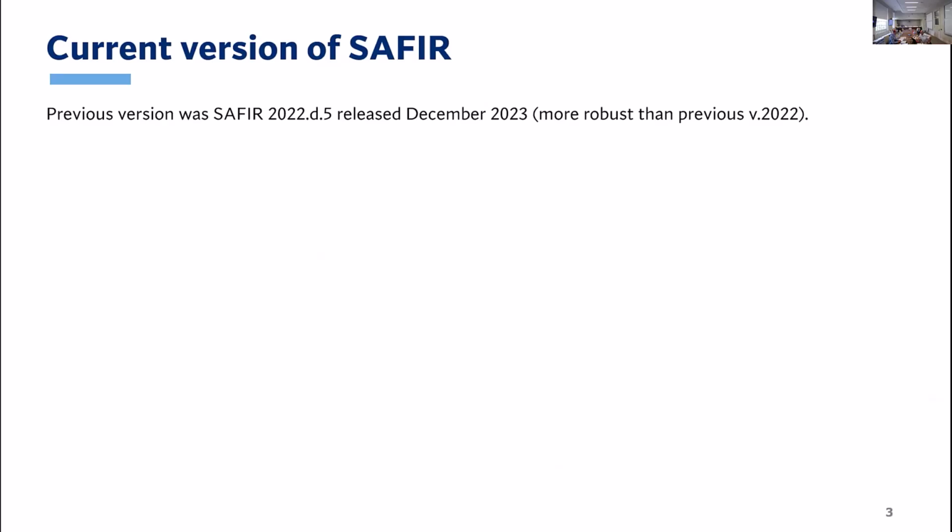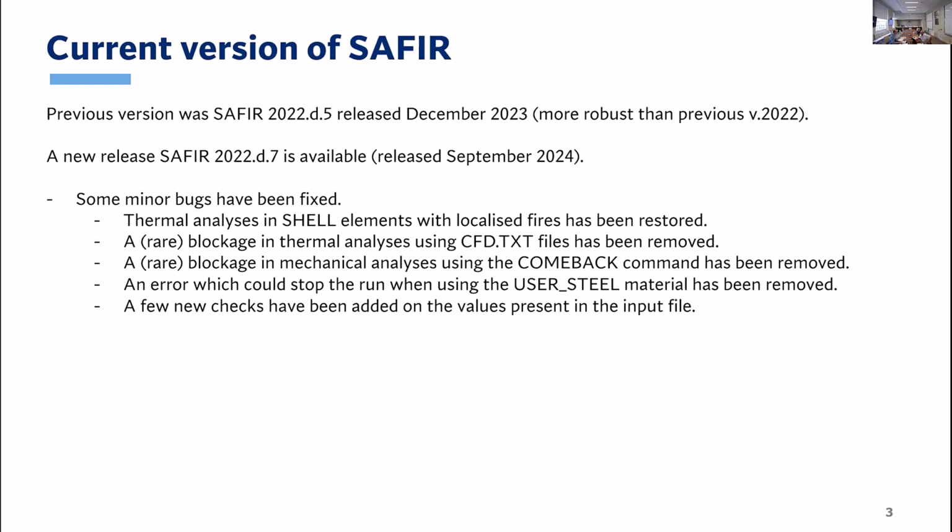So the current version of SAFIR is 22D5, which we released in December 23 when I visited Thomas here. And it is much more robust than the previous versions 22, especially in mechanical simulation. So you should not work with earlier versions than that. And recently, like this week, in fact, we released a version 22D7, which is available. And there are very few variations. A few bugs have been fixed.